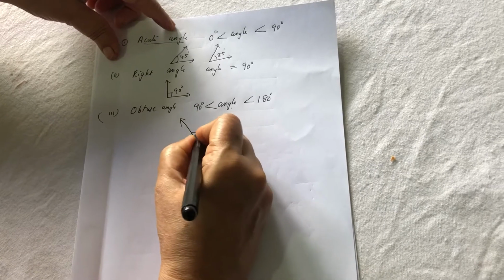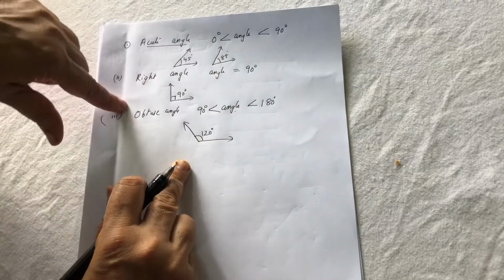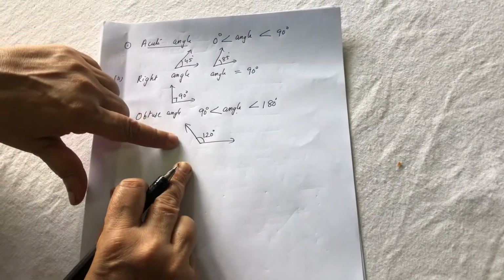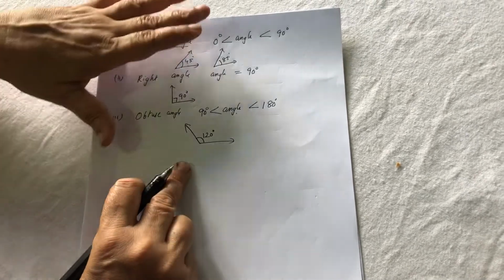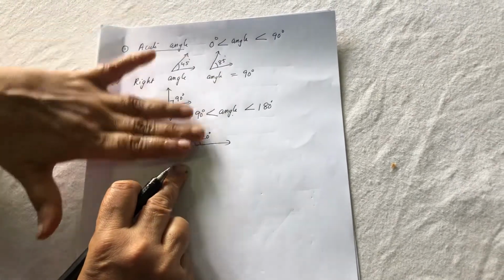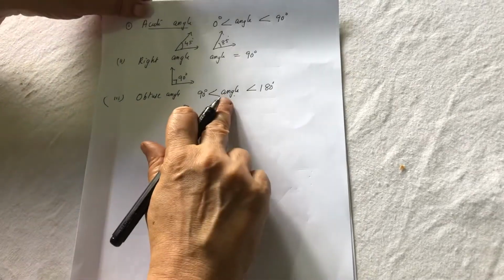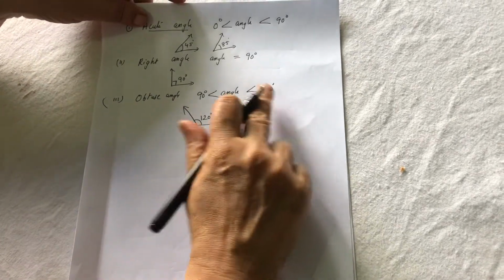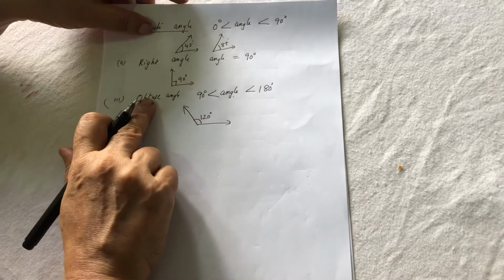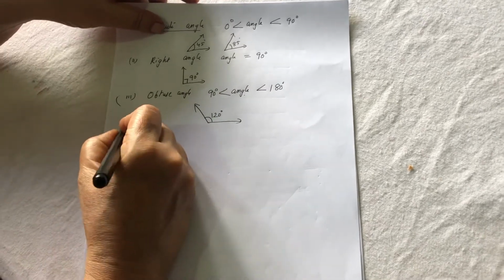This angle is 120 degrees. This is called an obtuse angle. Another 160 degrees, 170 degrees, all these angles are obtuse angles. So the measure of an angle coming between 90 and 180 degrees is called an obtuse angle.